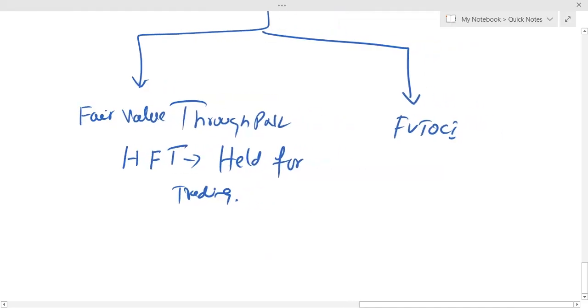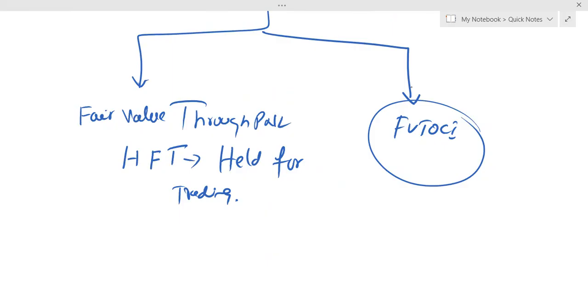Okay, now, very important point. Let's say you have made an investment in XYZ company's shares, and let's say it is not for short-term trading purposes, number one. Number two, if organization wants to bring that investment to fair value through OCI, it is very much possible. It is only possible initially, and it is only possible after making an irrevocable election. Okay, let's say a company has made an irrevocable election and it was not HFT, then what is the accounting?